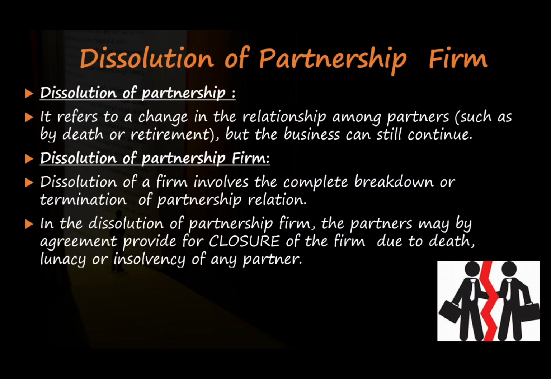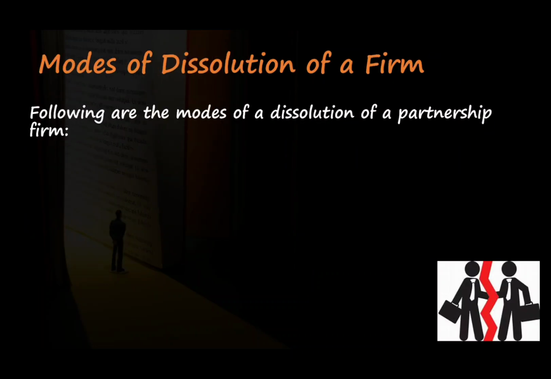It may be due to death or lunacy or insolvency of any partner where other partners are not able to continue the business. So here the business will completely come to an end. Let's see what are the different modes of dissolution of a firm, or the different ways in which the firm can be dissolved. Following are the modes of dissolution of a partnership firm.